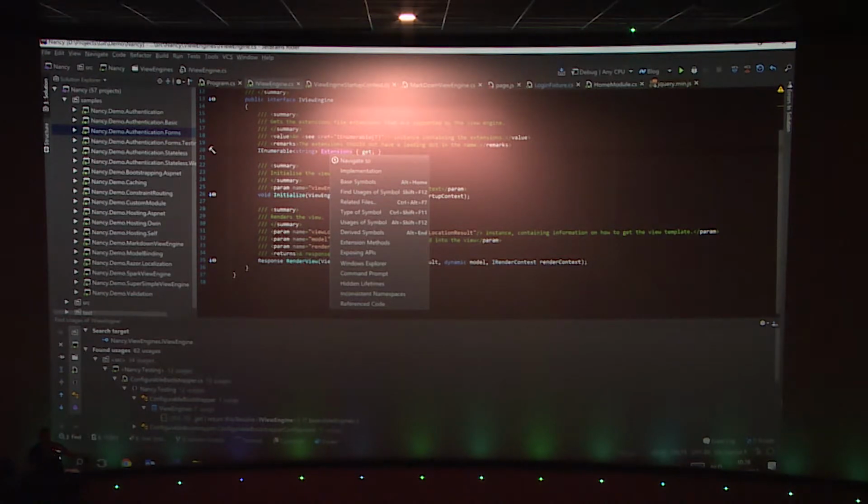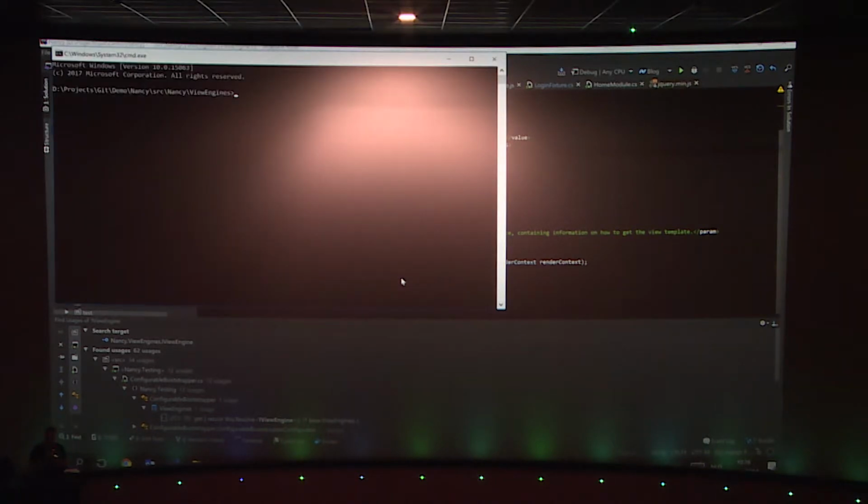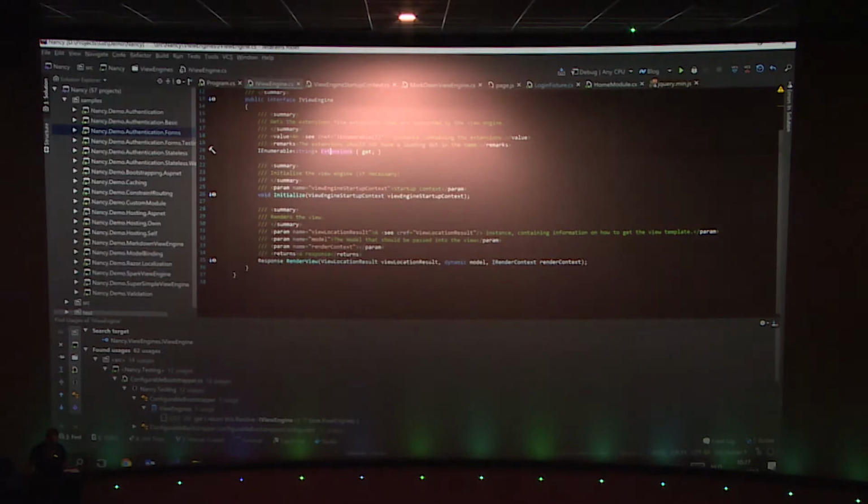Yes, okay. So I can also navigate to, for example, the Windows Explorer from here. Whichever class that I'm in, I can navigate to, for example, a command prompt and open a command prompt in the folder where my file is located here, which is pretty nice to do, and it works everywhere in every single type that is in my project. All right. There's a lot more in terms of navigation, but again, I just want to give you a quick overview of whatever is possible and hope to give you some tricks as well. So I would leave the rest for you to explore.